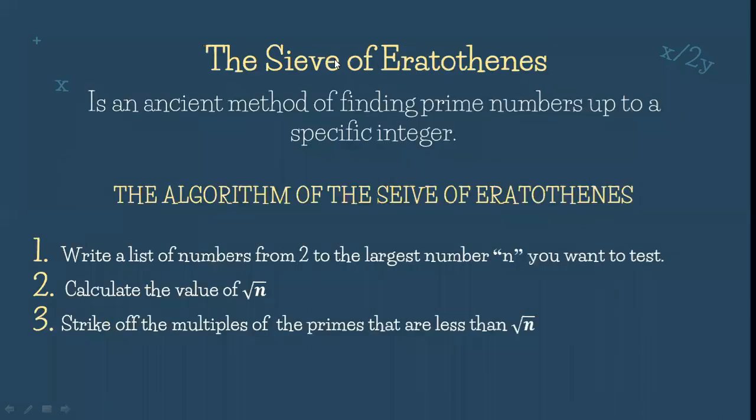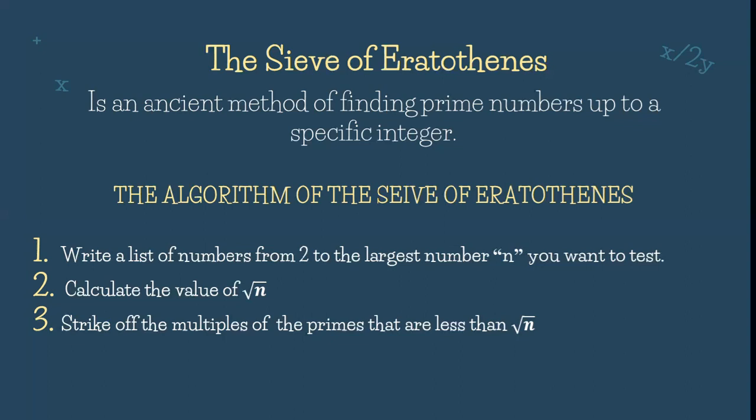Now by definition po, the sieve of Eratosthenes is an ancient method of finding prime numbers up to a specific integer. So, ibig sabihin po, bibigyan tayo for example ng limit. Halimbawa, 1 to a certain number, then hahanapin po natin kung ano-ano doon yung mga prime numbers. And the sieve of Eratosthenes is actually a process. So meaning to say, may algorithm po siya.